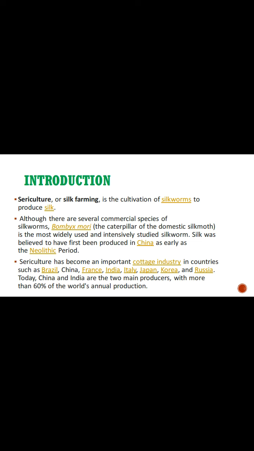So, what is meant by sericulture? In short, the rearing of silkworm for the production of raw silk is known as sericulture. It is a regular industry in India. It started in 1904 in the Pusa Institute of New Delhi. Six species of silkworm are used in silk production.